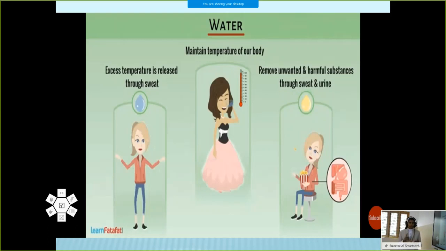What are the nutrients? That is carbohydrates, vitamins, fats, minerals and proteins. We discussed various functions and various sources of these nutrients. Then we discussed roughage and water, that is dietary fiber and water.